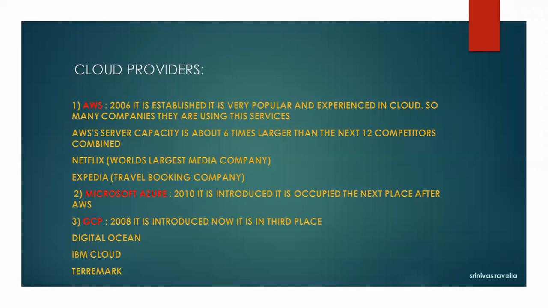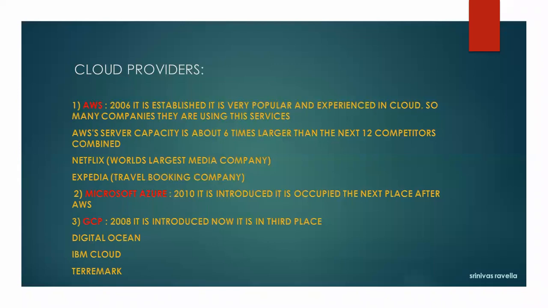But here the scenario is, if you learn any one of the clouds, you can easily work on the other clouds. You just have to know the technical word differences. The configurations and the purpose of work are the same, but the way of accessing the resources is different. In AWS, we call it an instance, a virtual server. Just now I launched Linux. In Azure cloud, they call it a VM.